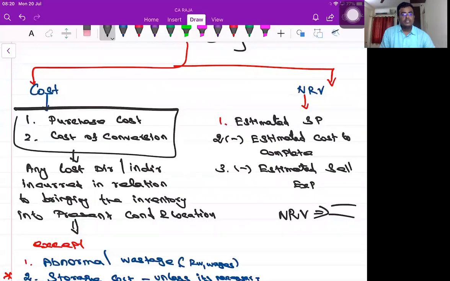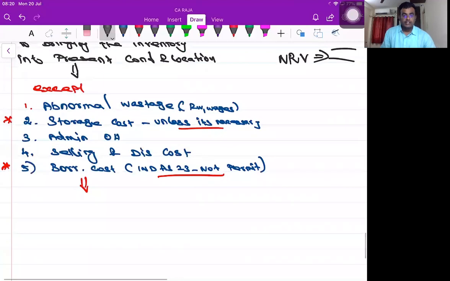With your permission, shall I go with cost? Yes, sir. Sir, we thought cost was over, but again we are going back to the cost, sir. Now,